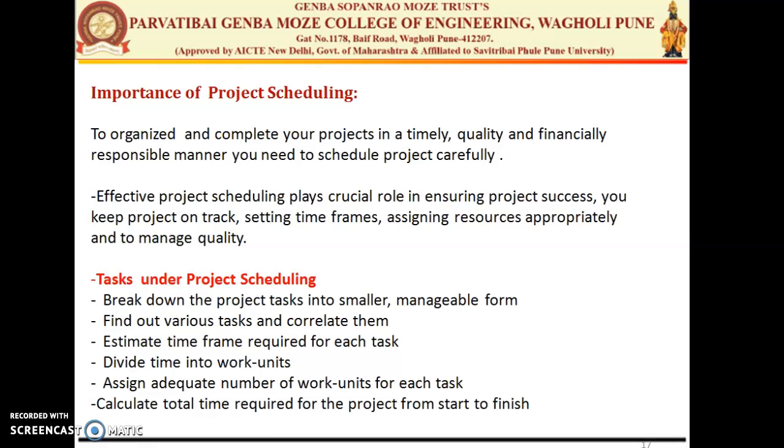There are some factors which need to be considered when talking about project scheduling. The factors are financial, documentation, management, and quality assurance. The tasks taken under software scheduling are: break down the project tasks into smaller and manageable form, find out the various tasks and correlate them, then estimate the time frames required for each task. Divide the time into work units, assign an adequate number of work units for each task, and calculate the total time required for the project from start to finish.